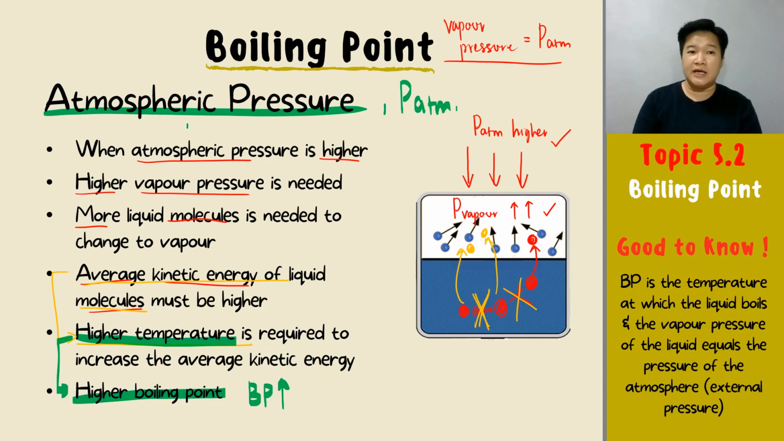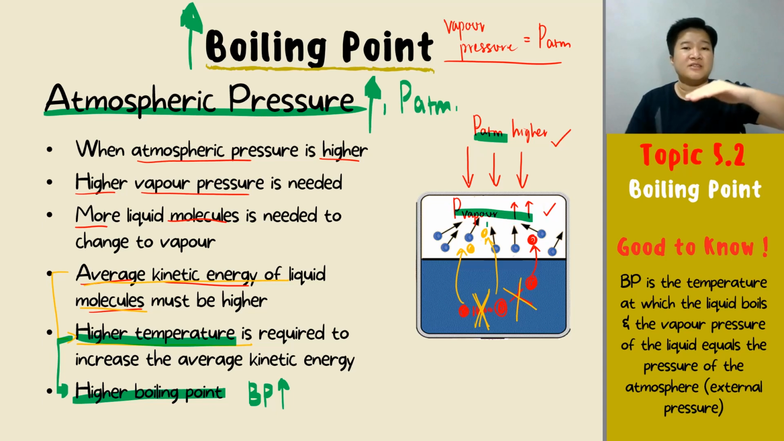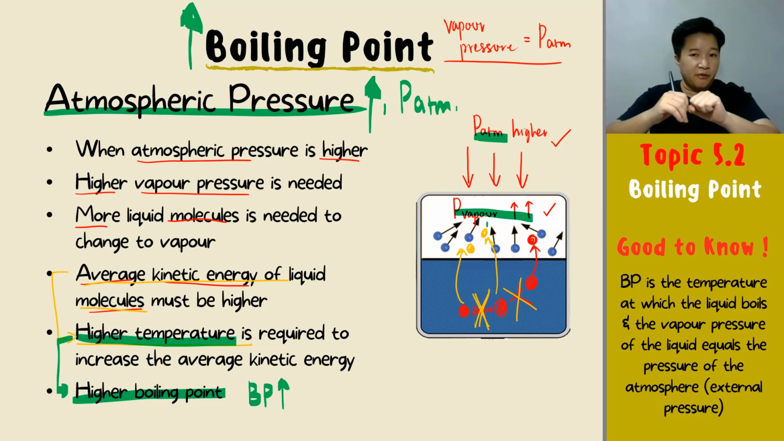When you need a lot of energy, you need to keep boiling, so your boiling point will increase. So in other words, your boiling point will increase when your atmospheric pressure increases. Okay? They are directly proportional. When your atmospheric pressure increases, the atmospheric pressure is very strong, so you also need to increase the vapor pressure so that the vapor pressure and atmospheric pressure can be the same and you achieve boiling point.